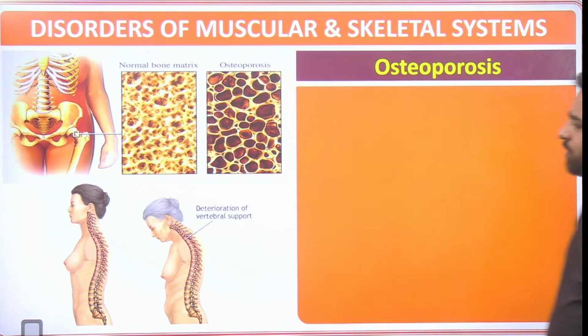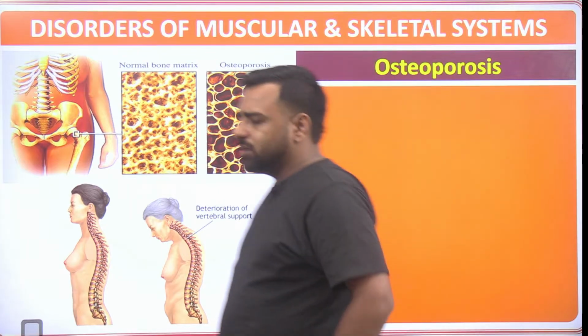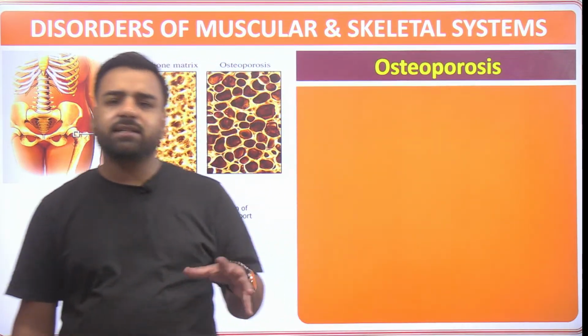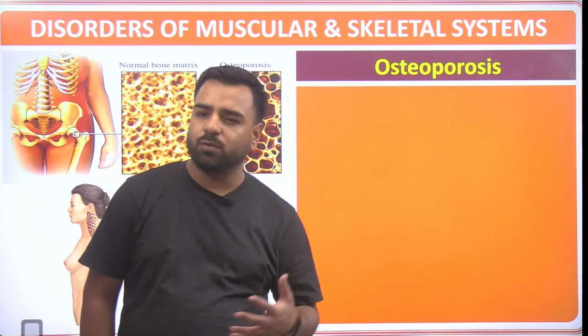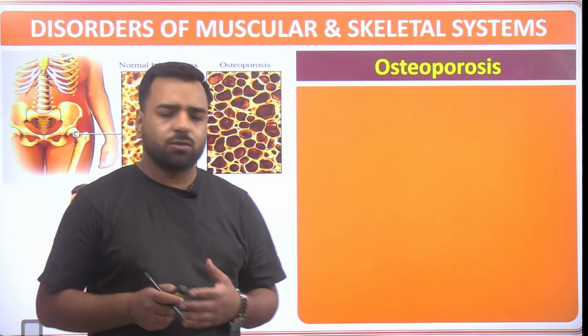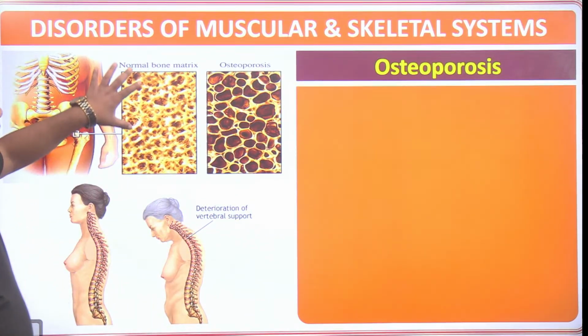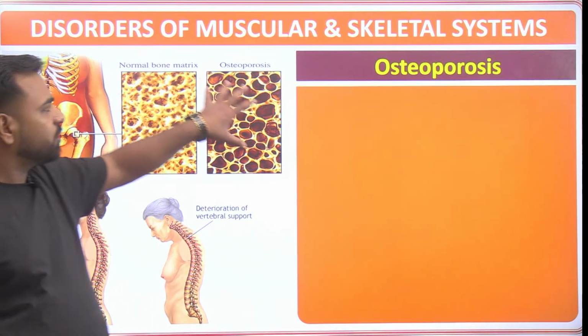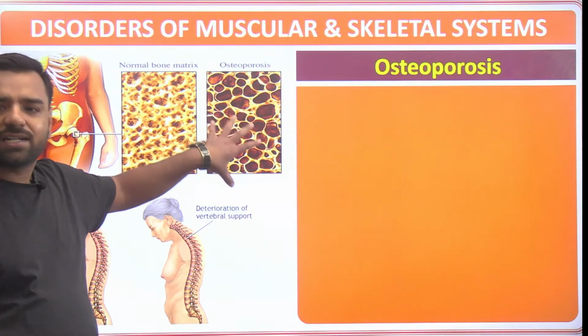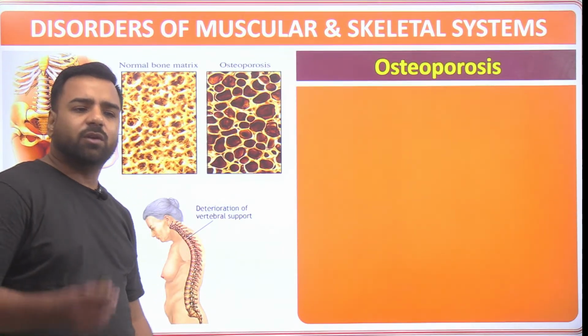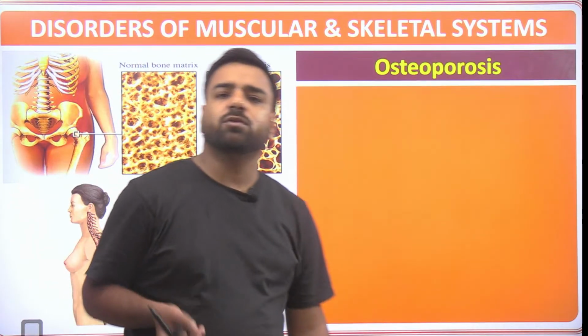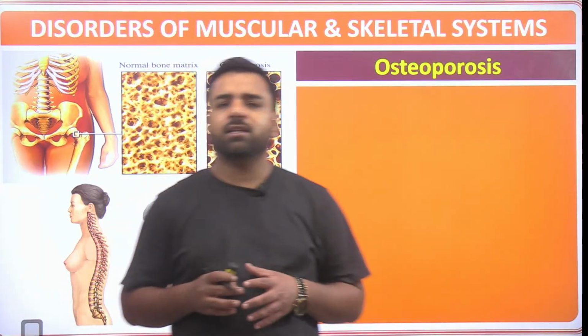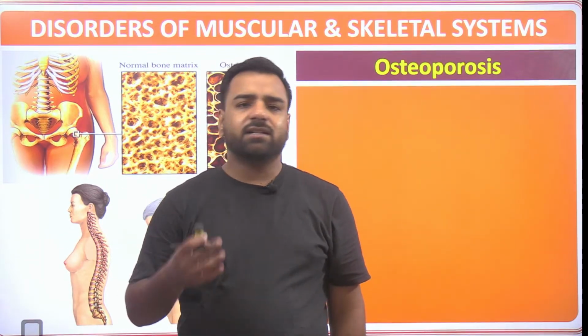Then we have osteoporosis. Now what is osteoporosis? So that's the lesser density of the bones, or we can say softening of the bones, which is very common in the old age. So the bone density, as you can see, this is the normal bone matrix. But in the case of osteoporosis, you can just see the large gaps. This is the perfect example of osteoporosis where softening of the bones is there. Now because soft bones are there, it can easily crack. And that's very common in the old age.